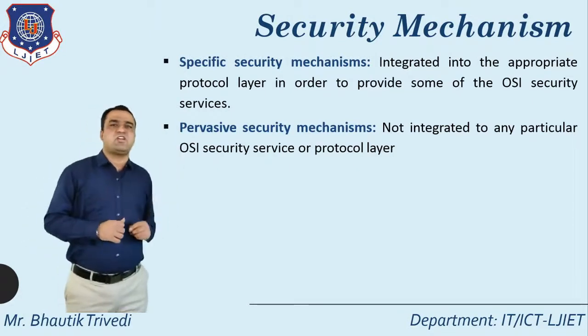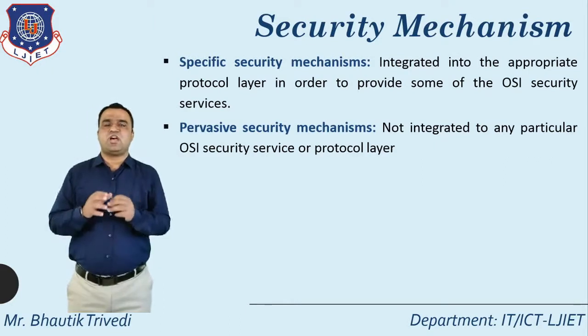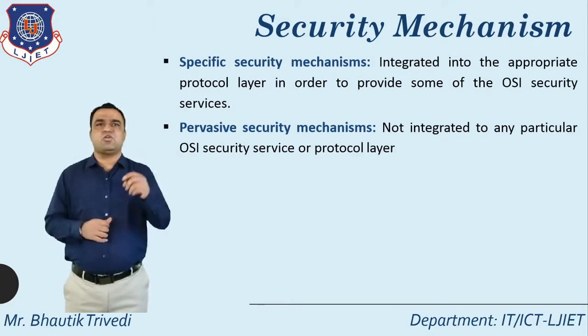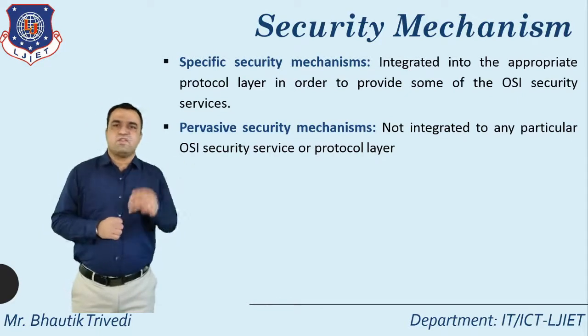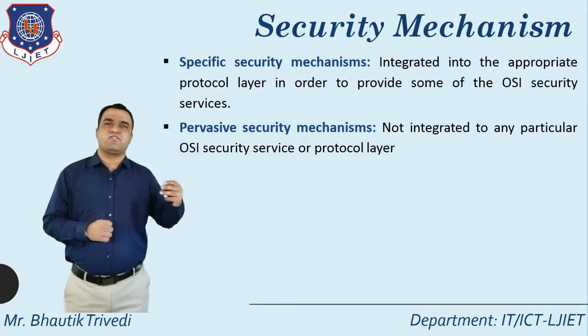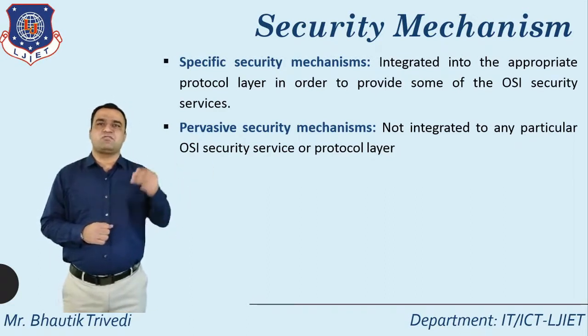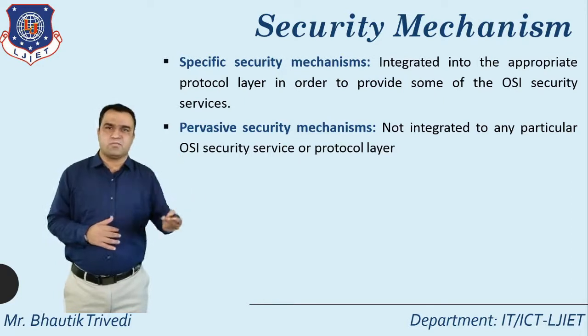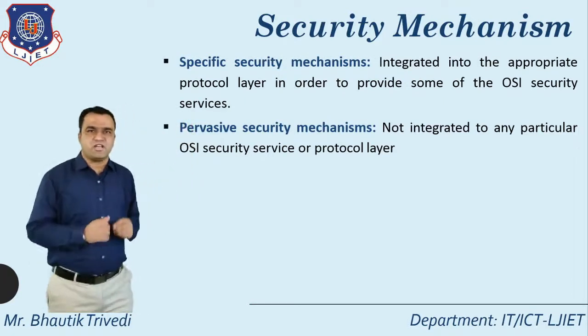So what does specific security mechanism mean? It is directly integrated into the appropriate protocol layer in order to provide some of the OSI security services. Means if you want to provide the different OSI security services, and for this you require different security mechanisms, that falls under the category of specific security mechanism.